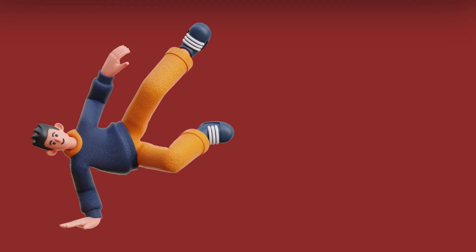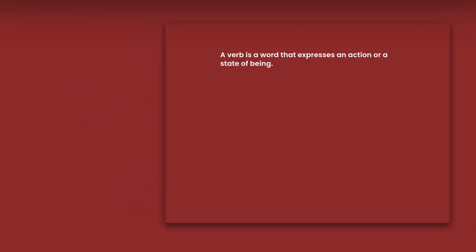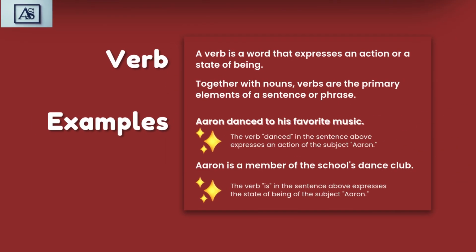What is a verb? A verb is a word that shows an action, state, or condition. It is one of the most important parts of a sentence because it tells what the subject does or is. A verb is a word that expresses an action or a state of being. Together with nouns, verbs are the primary elements of a sentence or phrase.